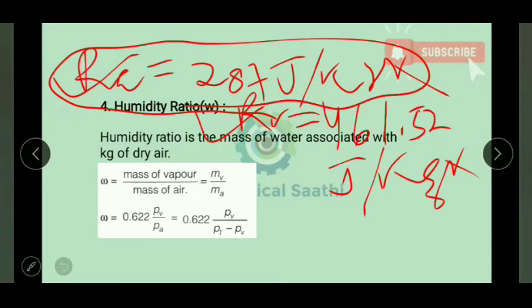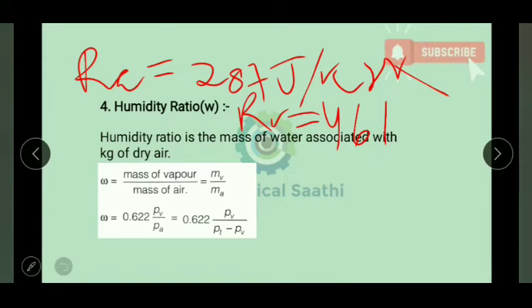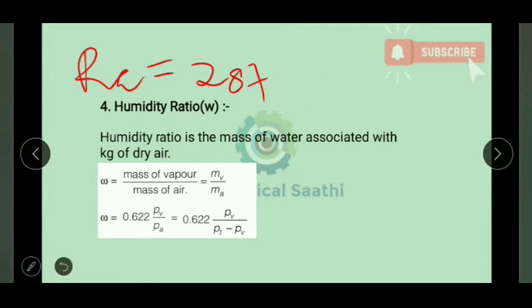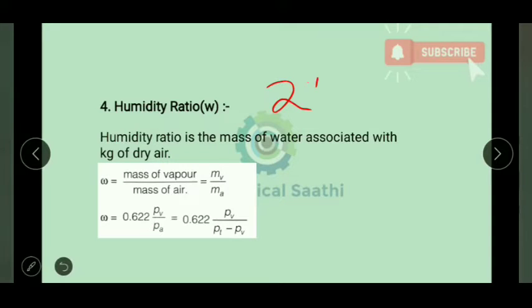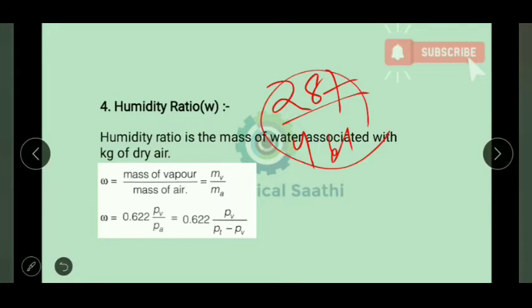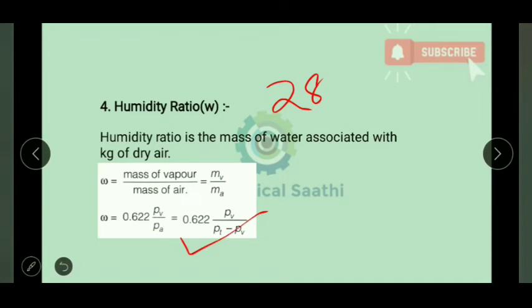Okay, so if we put all these values over there, we get Ra, that is 287 divided by 461, which gives 0.622. So then we get the humidity ratio. The humidity ratio is represented by small w, so that will be equal to 0.622 times Pv divided by Pt minus Pv.